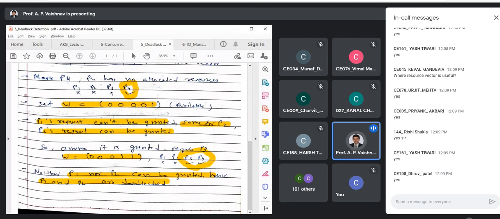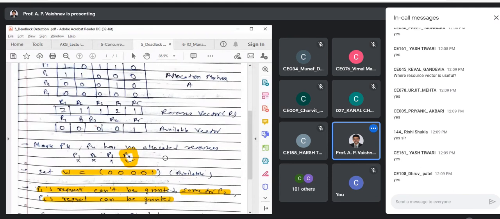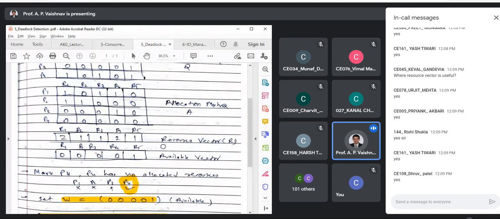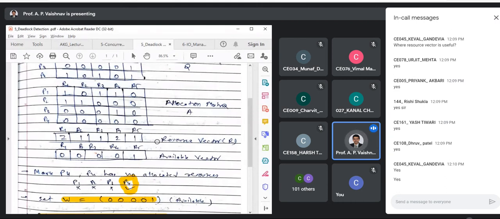Resource vector is not useful in this situation. That's correct, right? But where will you be checking it? Initially, isn't it? Because you need to compare with the number of resources you have. You can't request more than the resources in the system. That is always going to stay. I hope you agree with that, Keval. So that is why the resource vector is generally given in this situation.